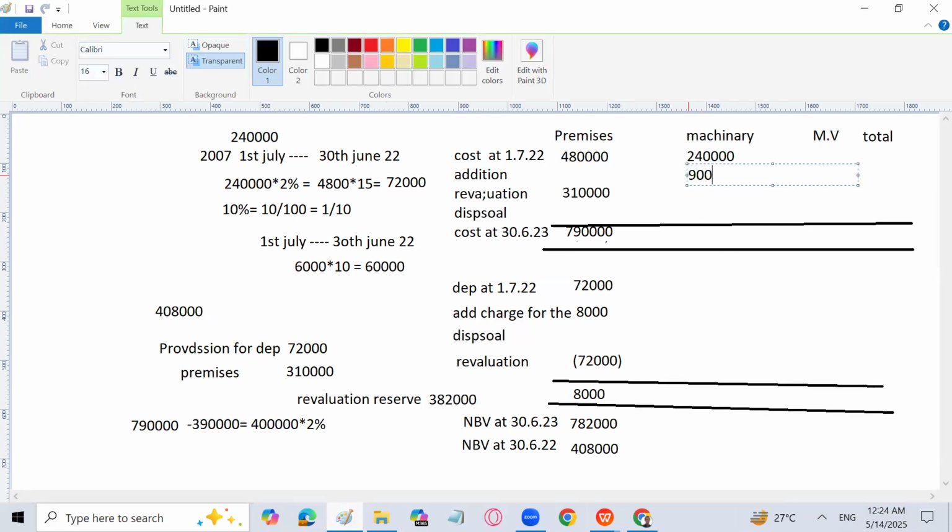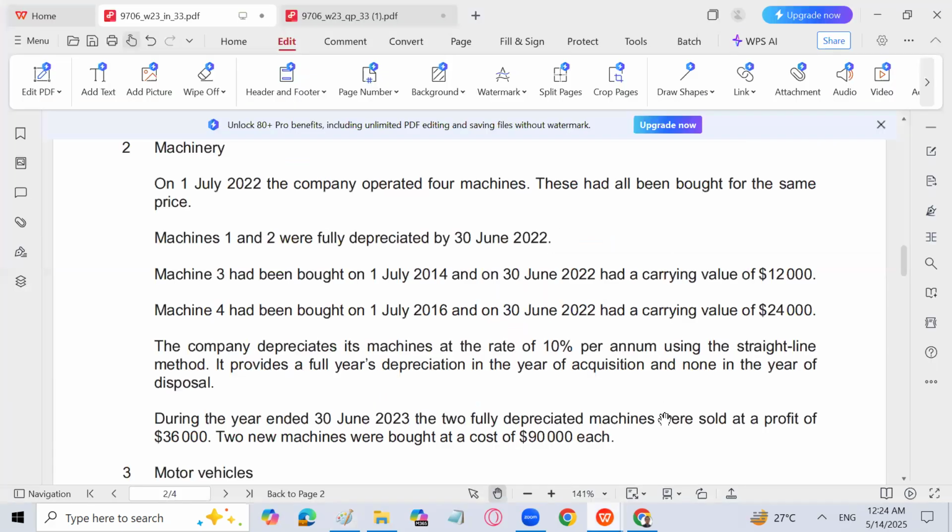Then 2 machines have been sold out. So that will come in disposal, and we will credit the cost 1,20,000, because this is an asset account. It is debited with the cost of the asset purchased and credited with the cost of the asset sold, right? So I think 2 new machines have been purchased at a cost of 90,000 each, right?